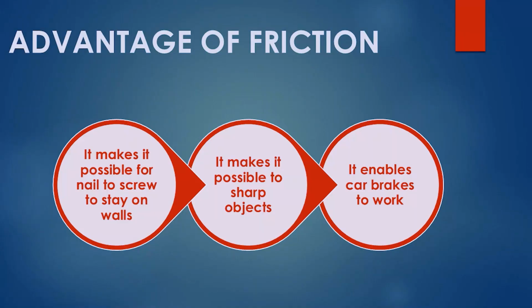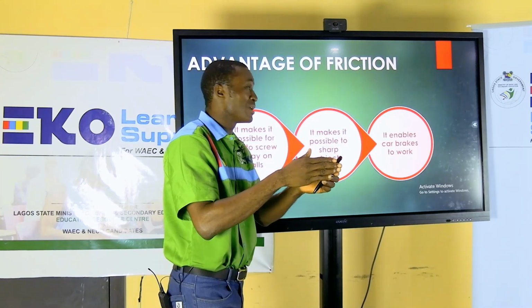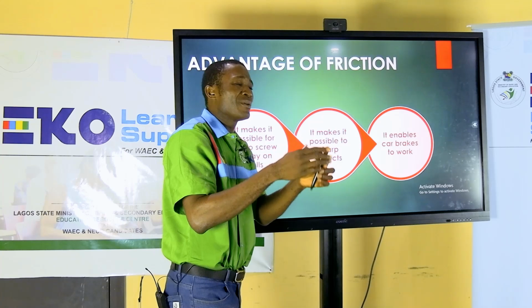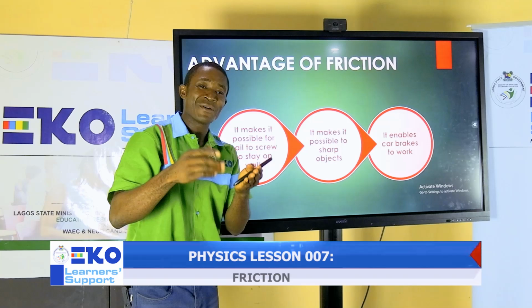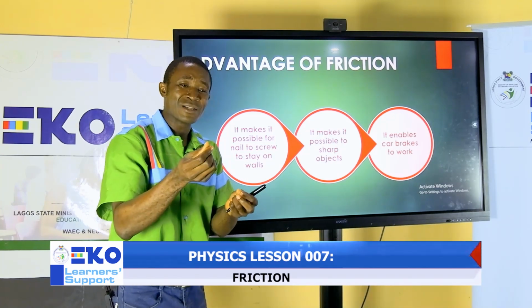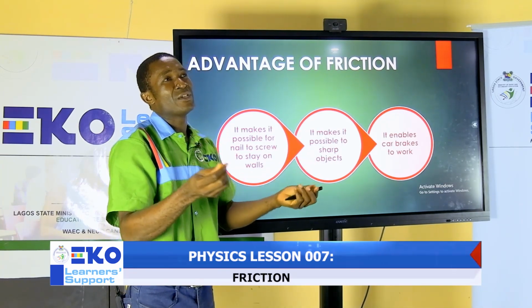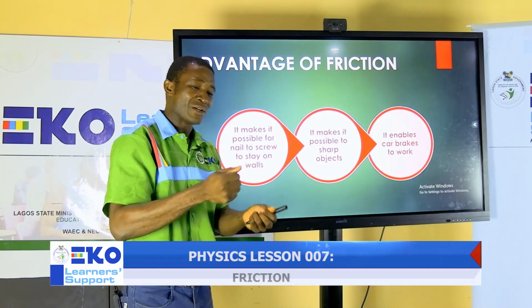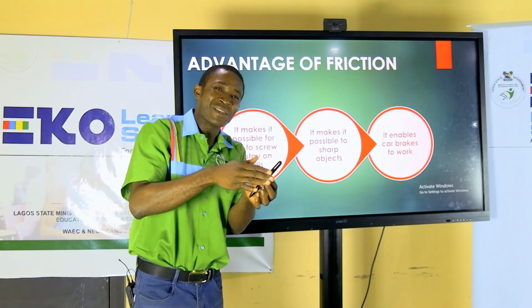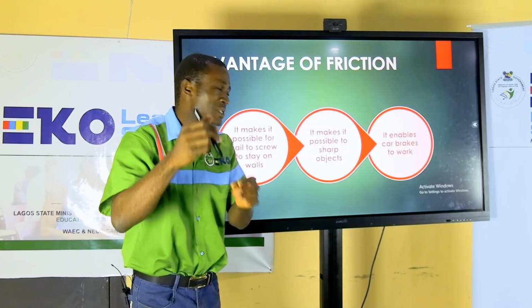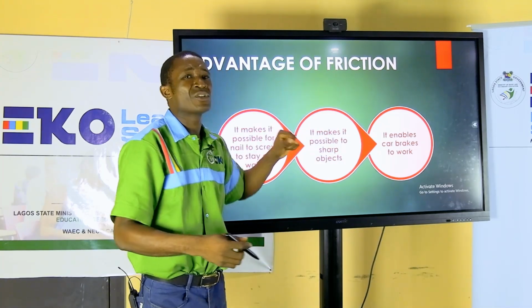It also makes it possible for us to sharpen objects. If you want to sharpen an object, it means there's going to be grinding. So if, for instance, you dip your knife inside okra soup or something very smooth, like let's say you are making use of grease, and you now want to sharpen it, it will be difficult, because as you make an attempt, it will not be able to grind. For you to sharpen an object, you need to cut off some parts of that object, which is grinding. This is made possible when there is frictional force.